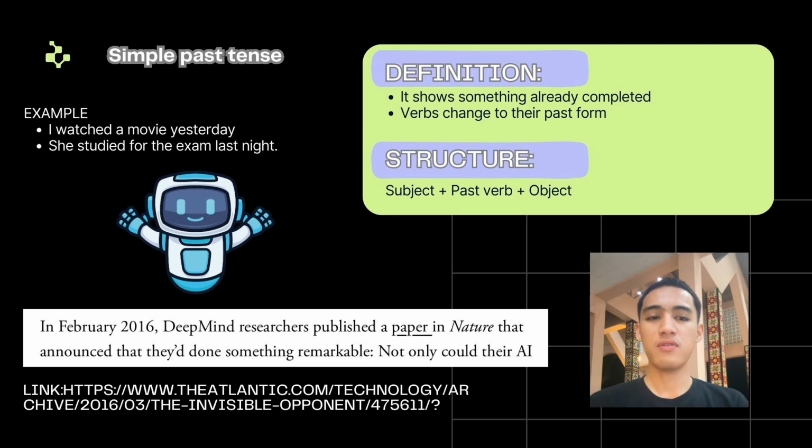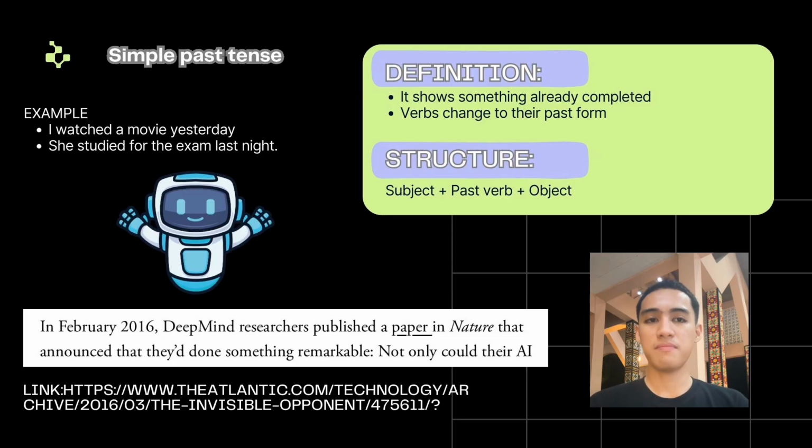I will talk about simple past tense. First of all, what is simple past tense? Simple past tense shows something that has already been completed. We need to change the verb to its past form. Simple past tense has its own structure, which is subject plus past verb plus object.